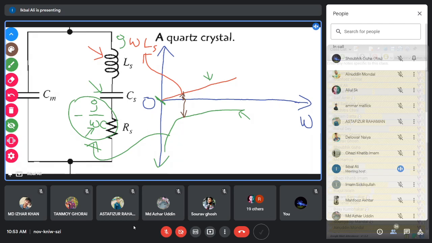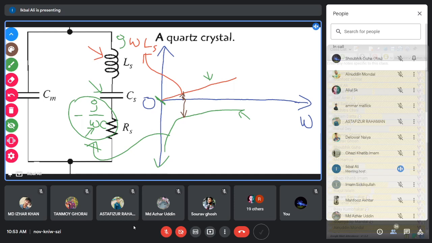So the total impedance is negative, because the down arrow is longer. That means you have a capacitive impedance at that frequency.